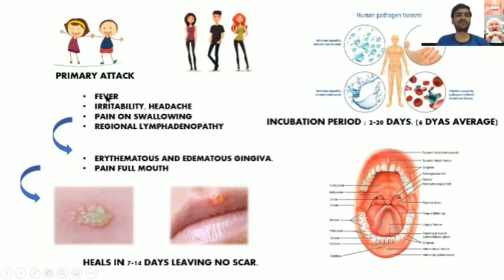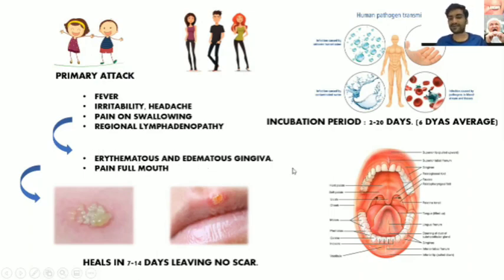Initially the infection is going to start as fever, irritability or headache, pain on swallowing, and regional lymphadenopathy, that is enlargement of regional lymph nodes. In 3 to 4 days or in a week, the child is going to face these symptoms. After which come erythematous and edematous gingiva, right? So the gingiva is going to appear swollen and red in color.